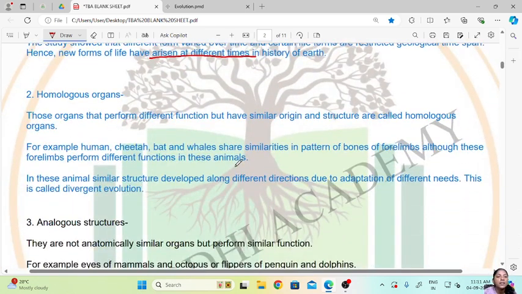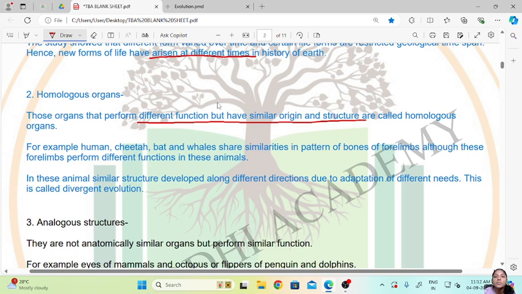So the second evidence is the homologous organs. Those organs that perform different functions but have similar origin and structure are called homologous organs. For example, the forelimbs of human, cheetah, whales, bats, etc., all have a similar pattern of bones.